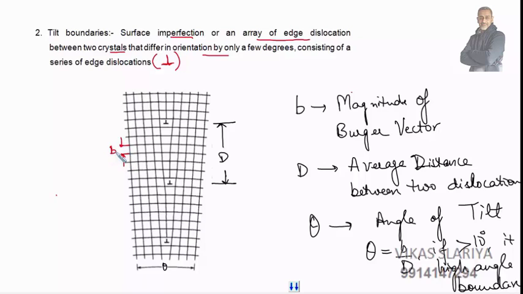which is the magnitude of the Burgers vector. D is the average distance between two dislocations, and theta is the angle of tilt. Theta is equal to b by d normally. If it is 10 degrees, it is called a high angle grain boundary.